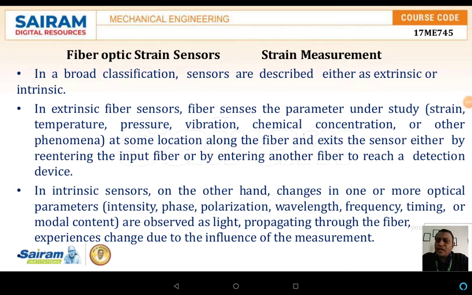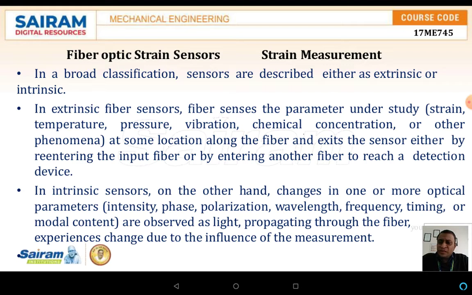Hello everyone. Fiber optics strain sensor. As we know, fiber optics can be used for applications that are either intrinsic or extrinsic, depending upon the type of application, as well as the need and the type of data we need.